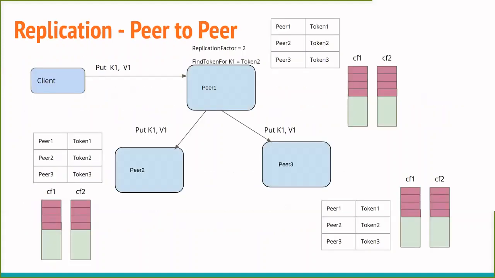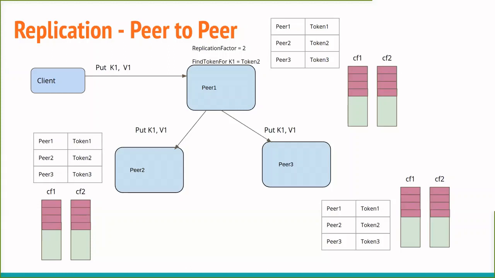The other variant now, in the case of your peer-to-peer systems like Cassandra, there is no leader. So these kinds of systems are called leaderless systems.